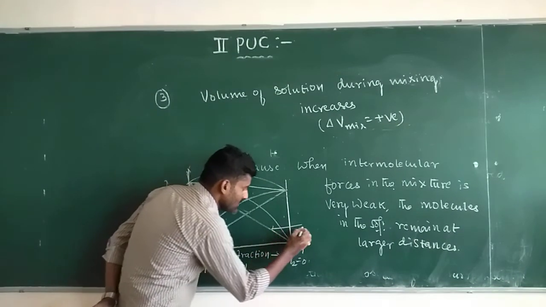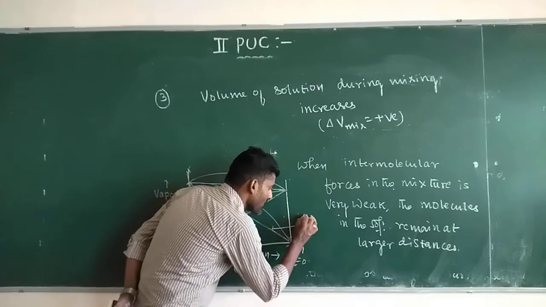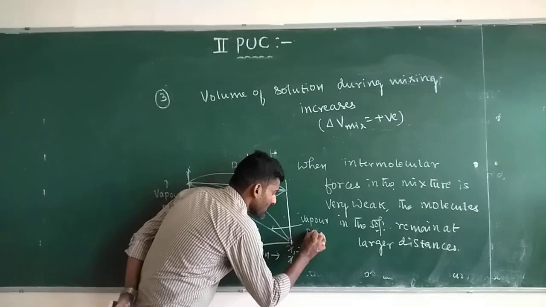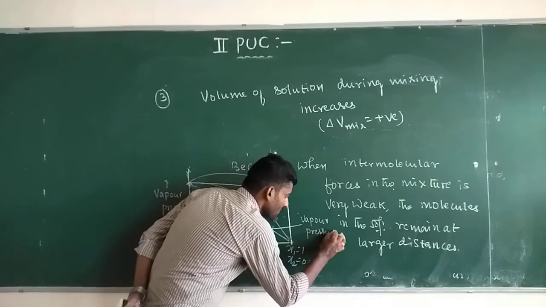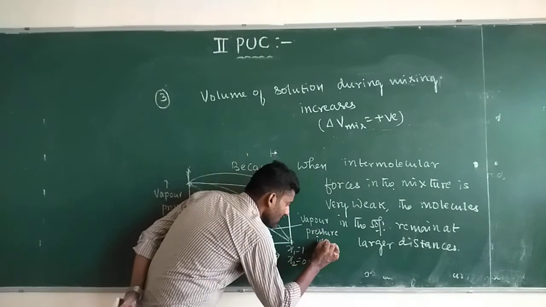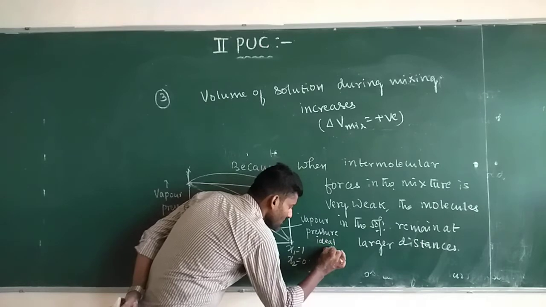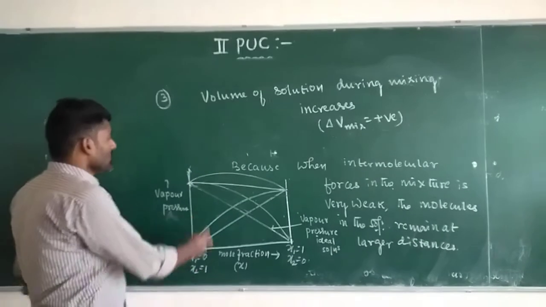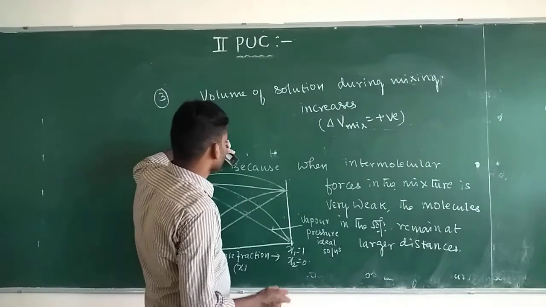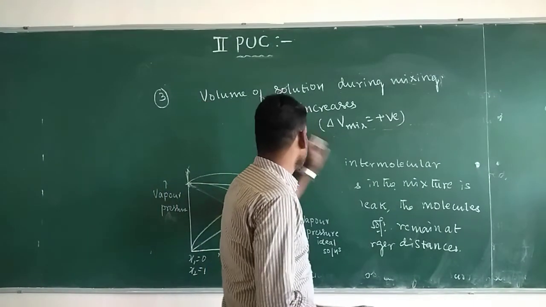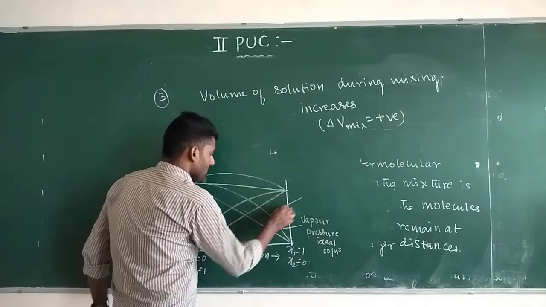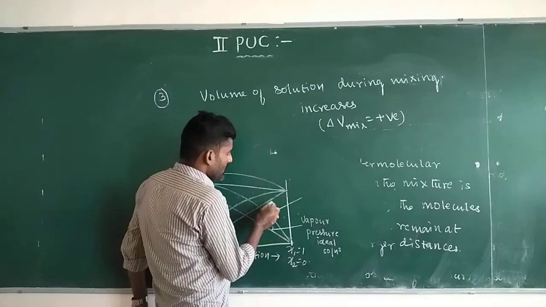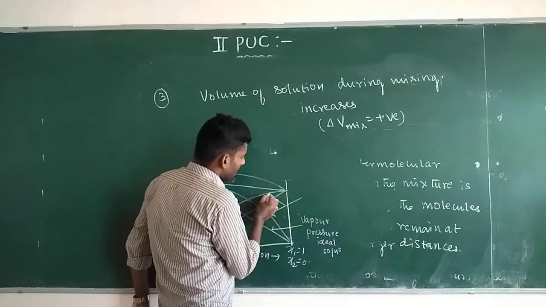These are the vapor pressure lines, and these maxima are above Raoult's law.